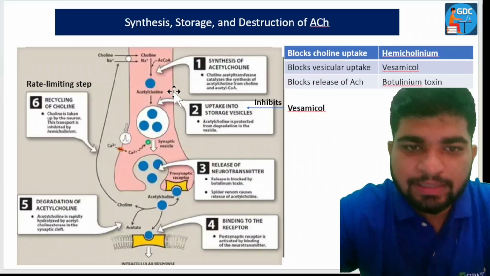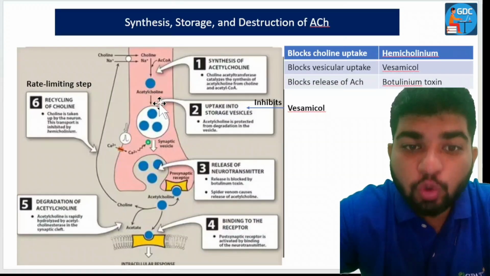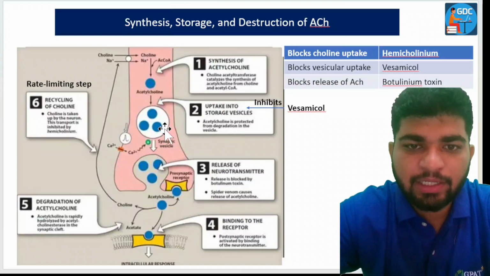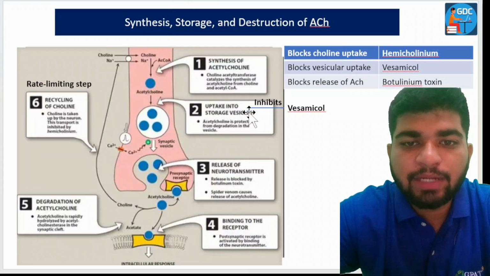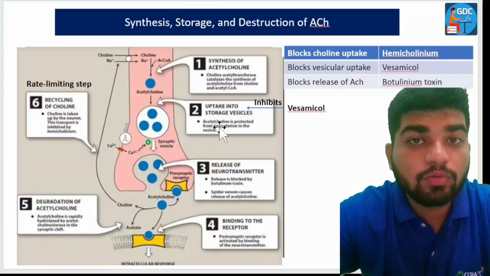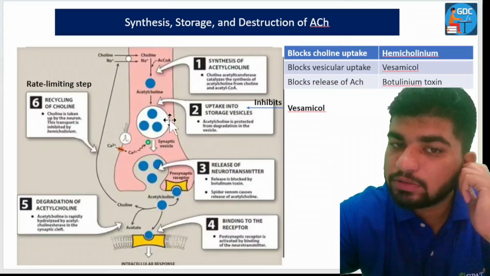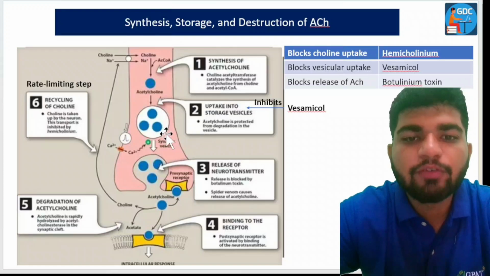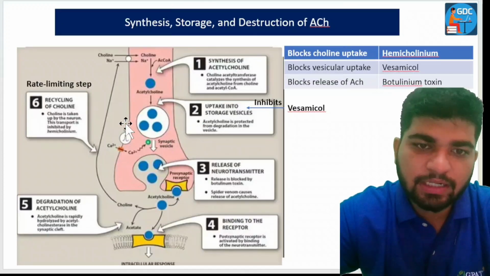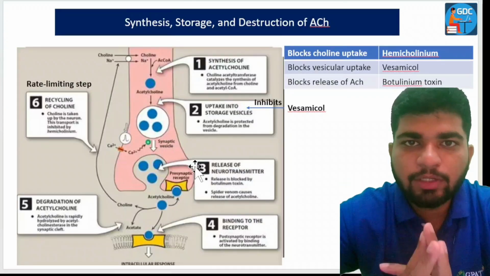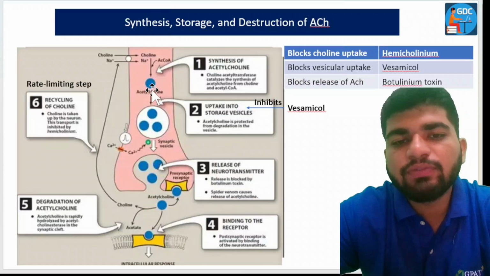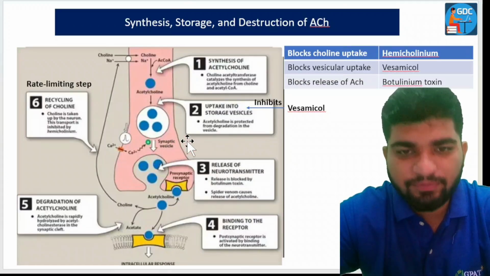Now, the acetylcholine will be stored in the synaptic vesicles. So there is an uptake into storage vesicles. Why is it stored in the storage vesicles? Because for protection, acetylcholine is protected from degradation in the vesicle. Under storage, it will not come into contact with any other foreign substances. That's why acetylcholine is stored in the storage vesicles.